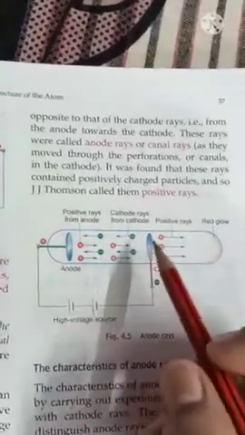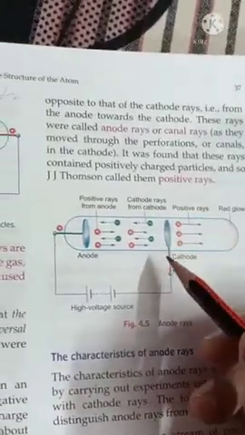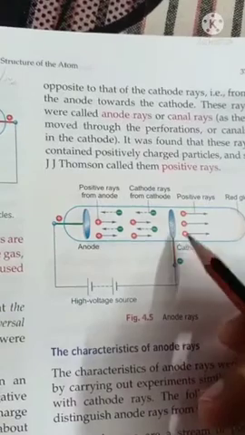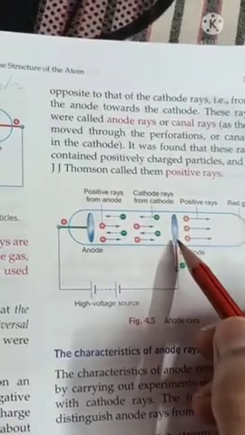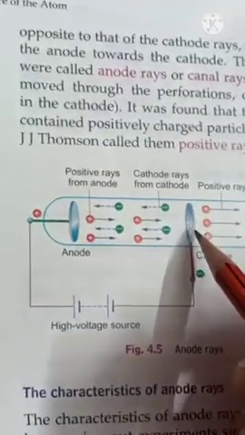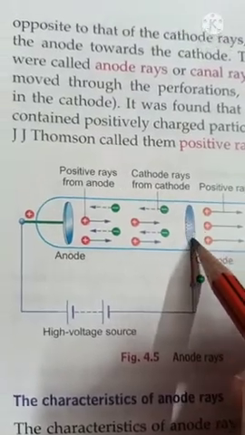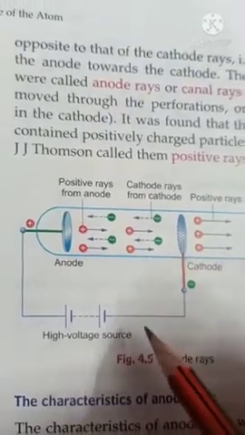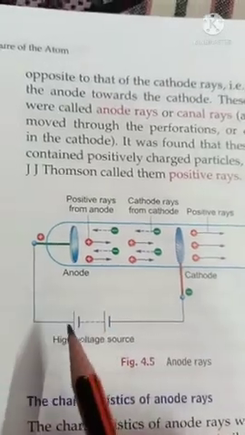Now here Goldstein took a perforated cathode. Perforated cathode means a cathode having small holes. You can see over here this electrode having small holes. This is the perforated cathode electrode. Now what will happen over here?